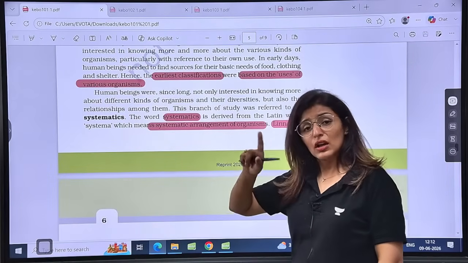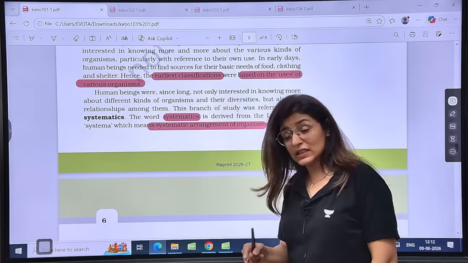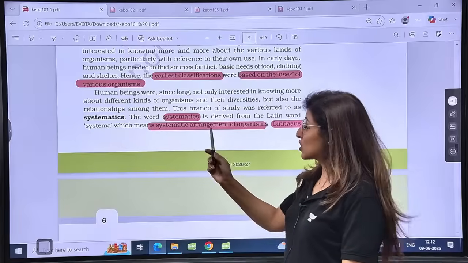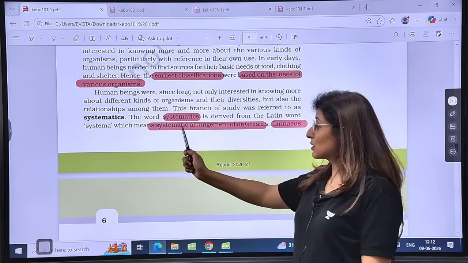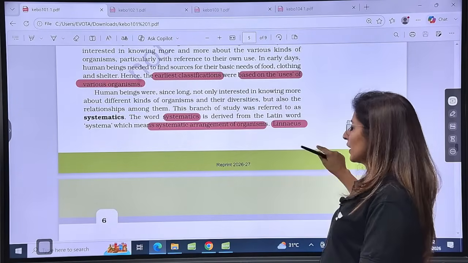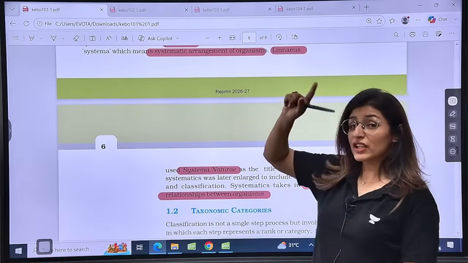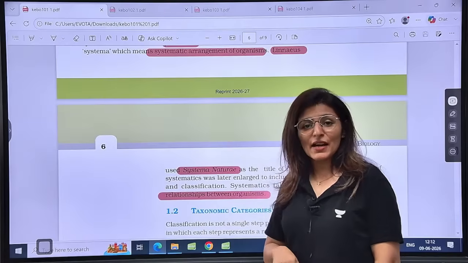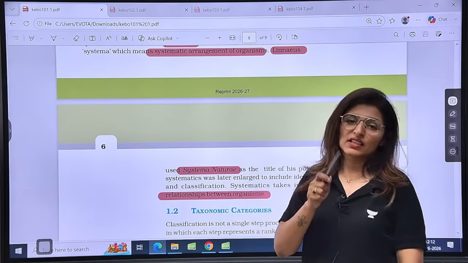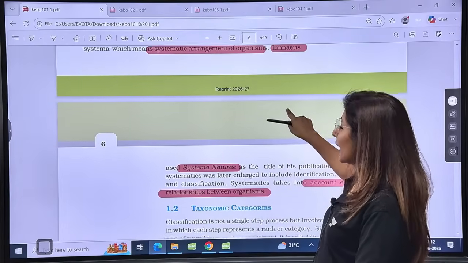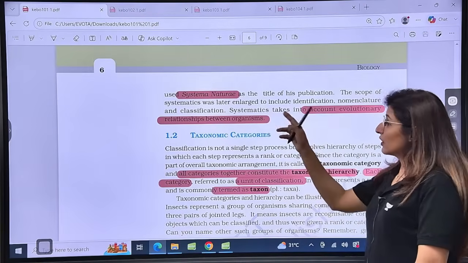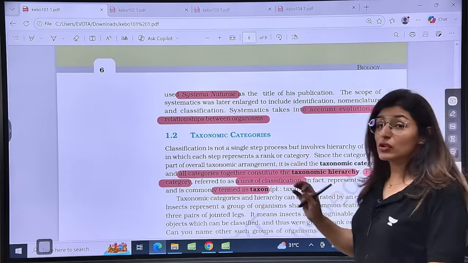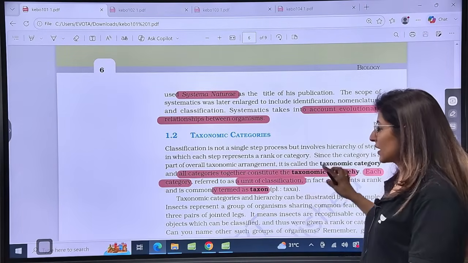This term, as well as the branch, was also proposed by Linnaeus. The word systematics comes from the Latin word systema, which means systematic arrangement of organisms. Who is the father of taxonomy or systematics or binomial nomenclature? It is Linnaeus, right? And he described this in his book Systema Naturae. It takes into consideration the evolutionary relationship between the organisms also.